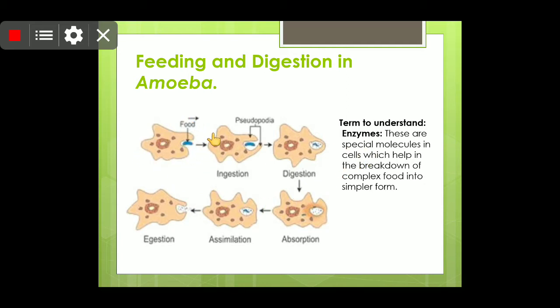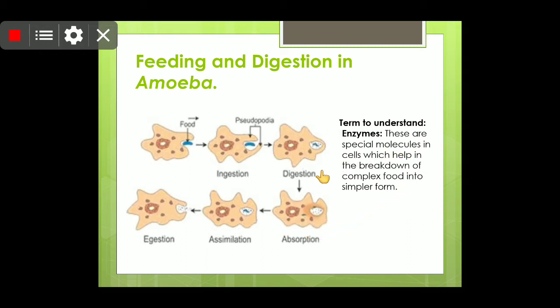So now students, as you can see here, whenever this amoeba comes in contact with the food, whenever they sense the food, these false feet elongate and engulf the food. In the form of a food vacuole, the food is trapped inside the body of amoeba, and then by the action of enzymes.